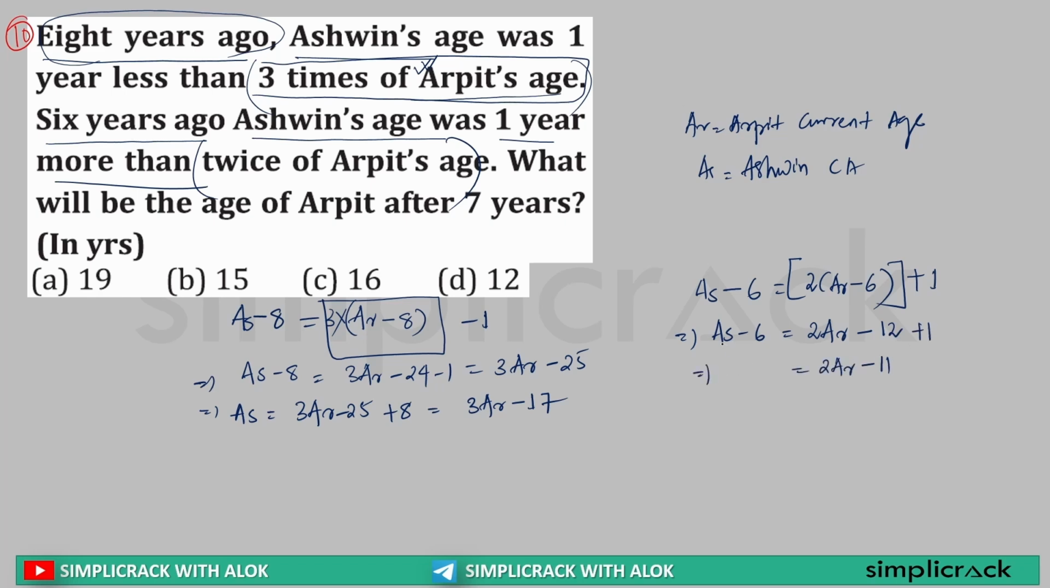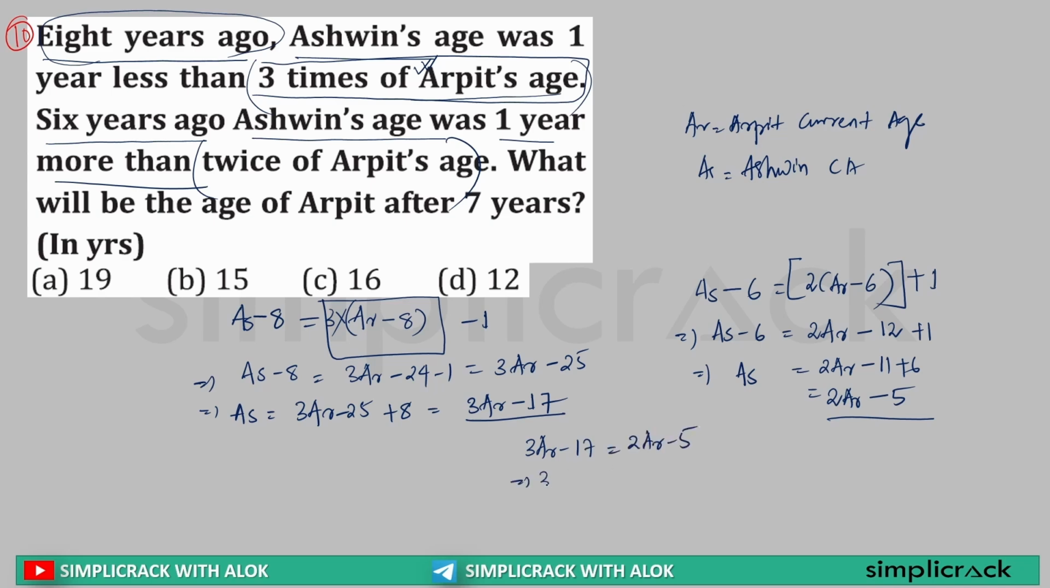Sir, here Ashwin minus 6 is written, so I will write Ashwin minus 6 will come to this side, so this is plus 6. Sir, this can be written as 2 Arpit is minus 5. Now see, Ashwin says is 3 Arpit minus 17. Ashwin says is 2 Arpit minus 5. That means what? 3 Arpit minus 17 is equal to 2 Arpit minus 5.